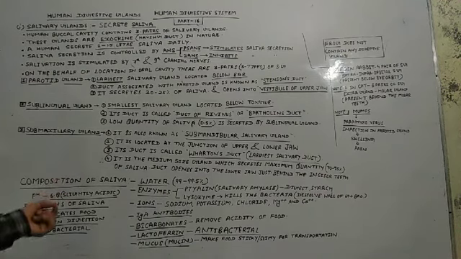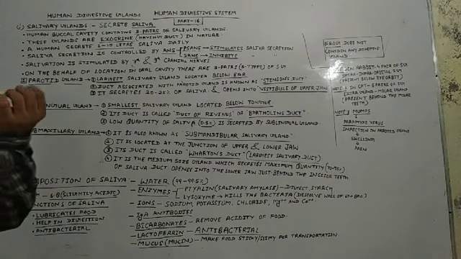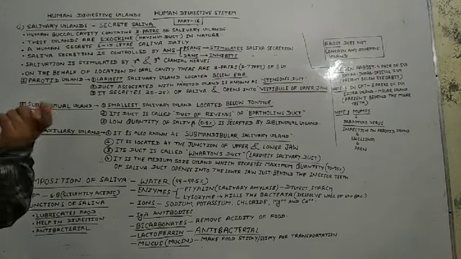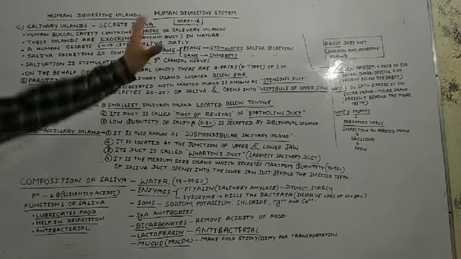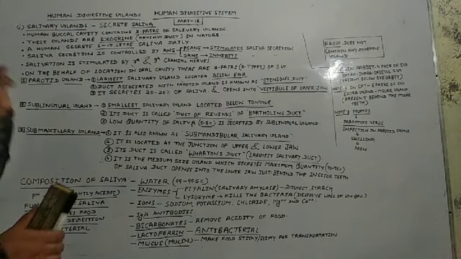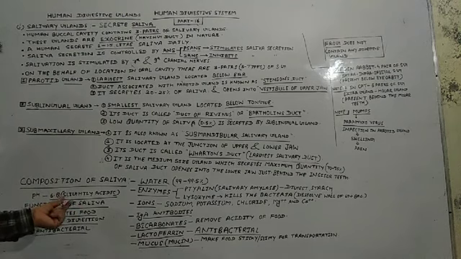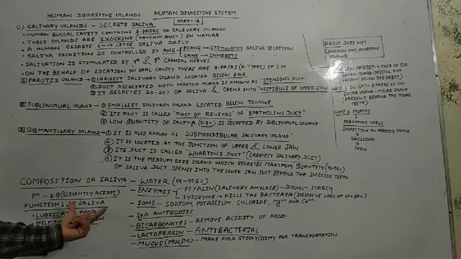You must know, students, that 7 is neutral, below 7 the acidity increases, and above 7 the pH is considered basic. So it is slightly acidic, means near to the neutral pH. 6.8 is near to the neutral pH. So what is the pH of saliva? That is 6.8.